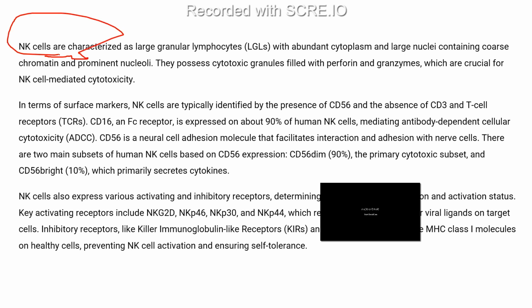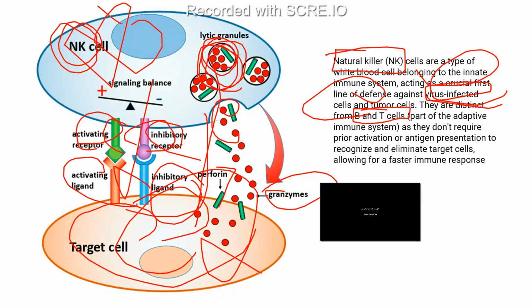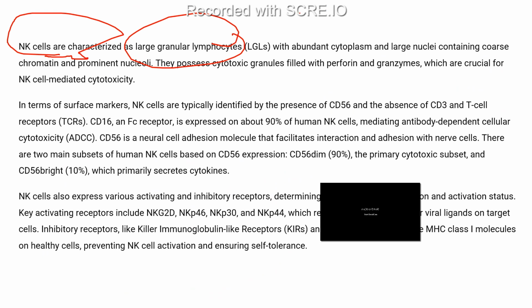Okay, a little bit I'll tell you guys that these NK cells are characterized as large granular lymphocytes. As I earlier mentioned, they have granules. That's why we call them large granular lymphocytes, with abundant cytoplasm. Here we can see that this whole thing is the cytoplasm, and this is the nucleus. Not this one smaller, this is a large nucleus. They have abundant cytoplasm and large nuclei, and the nuclei contain coarse chromatin and very prominent nucleoli.